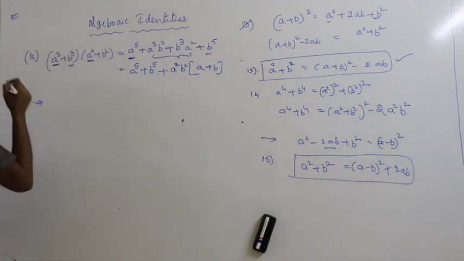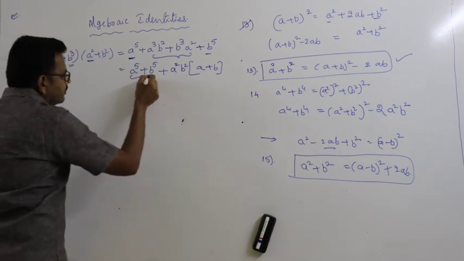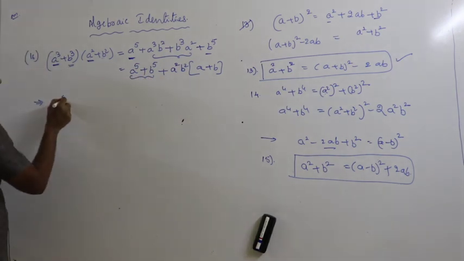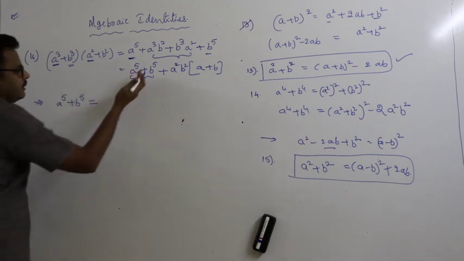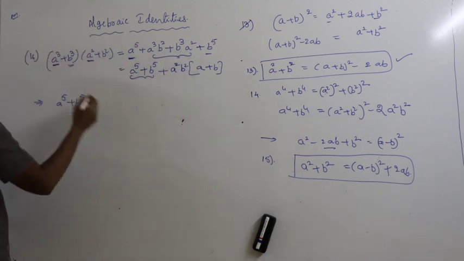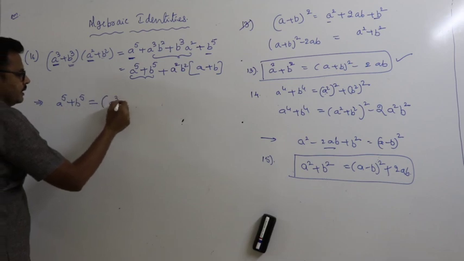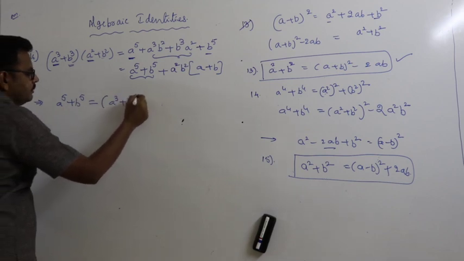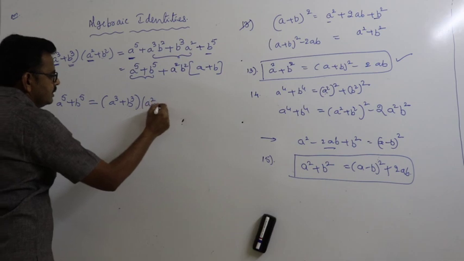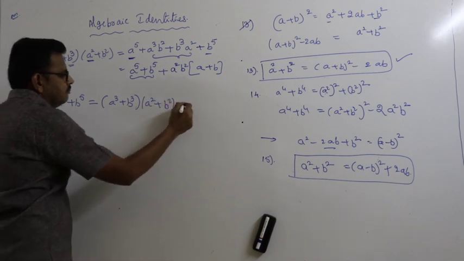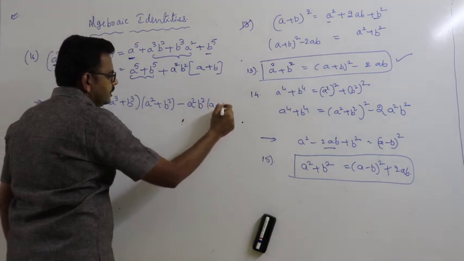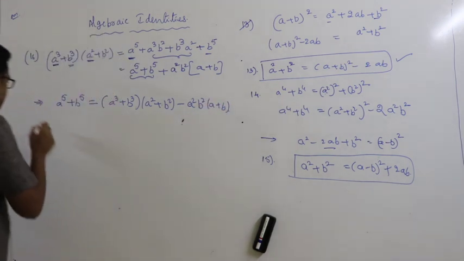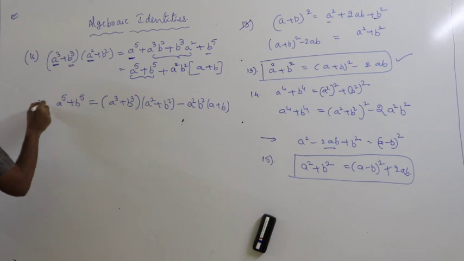A plus b implies, see, a power 5 plus b power 5 is equal to, this part you can take this side, that is (a cube plus b cube) into (a square plus b square) minus a square b square into (a plus b). This is also an important point.